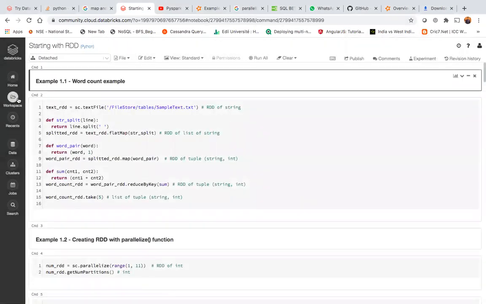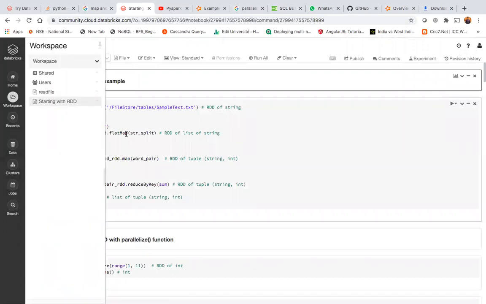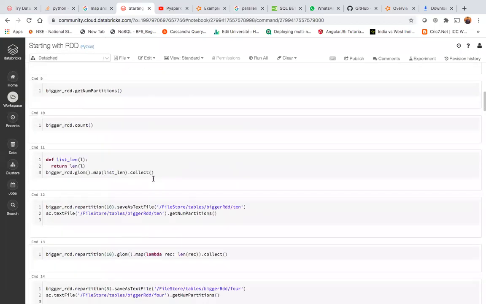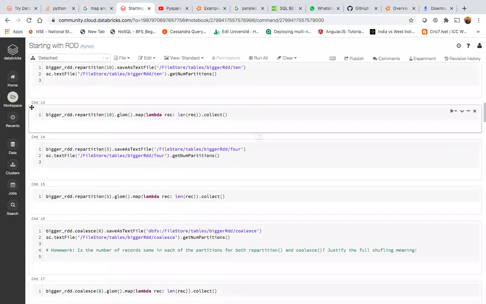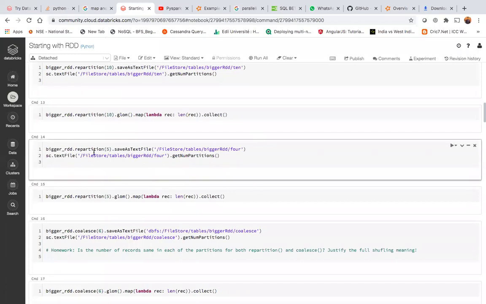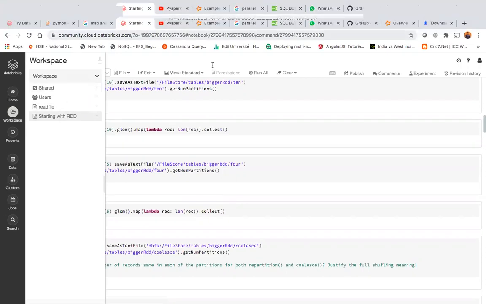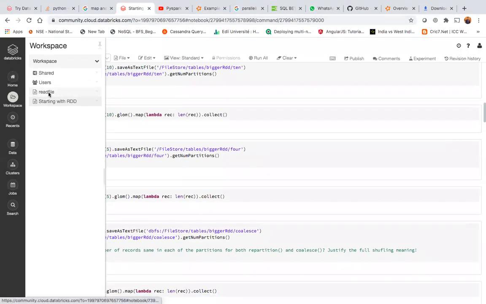Another notebook is the first word count example that we discussed last session. And there are a couple of examples, 20-30 examples. You can see one-liner code. We'll take baby steps: first learn very basic programming, and then we'll go to more important programs. The idea is to run at least one program today.